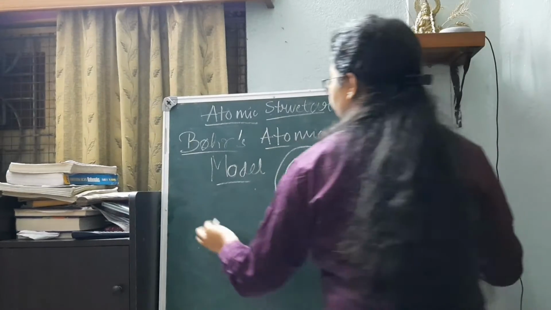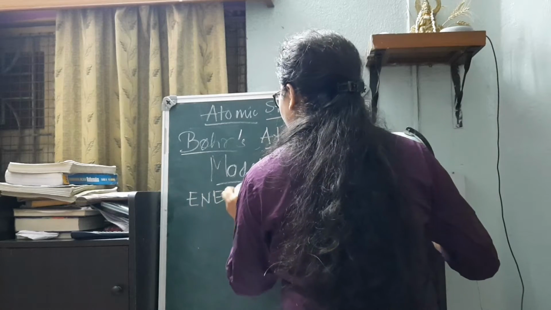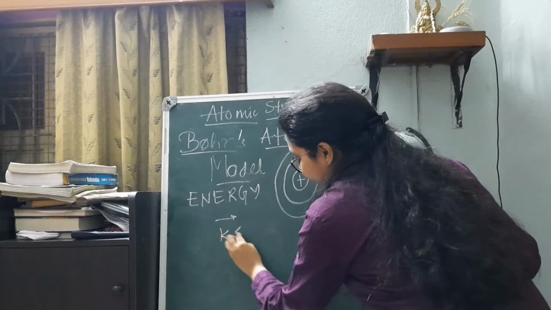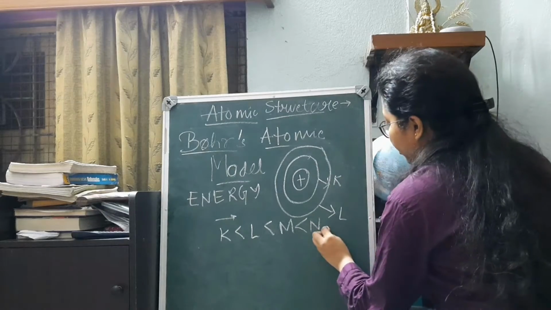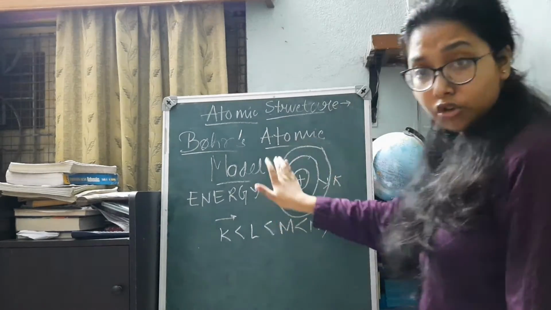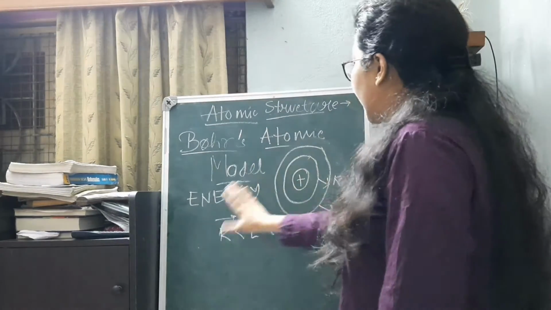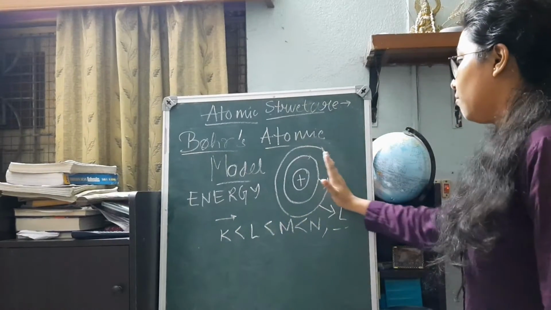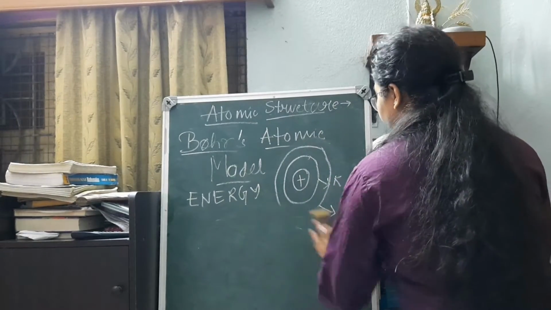So the energy associated with the energy levels is in the order of K less than L, less than M, less than N, and so on. M, N, O, P, and this way. So K is the innermost shell, then comes L shell, then comes M shell, and the energy associated with all of them follows this particular order. That is, the more they move out, the more energy is associated with each of them.